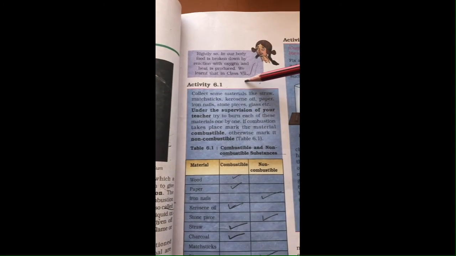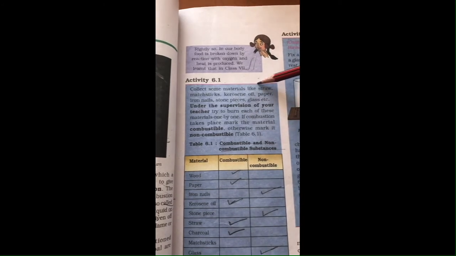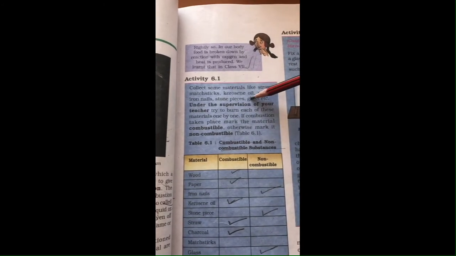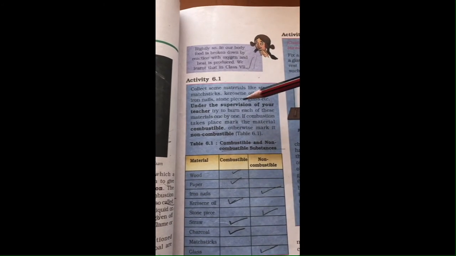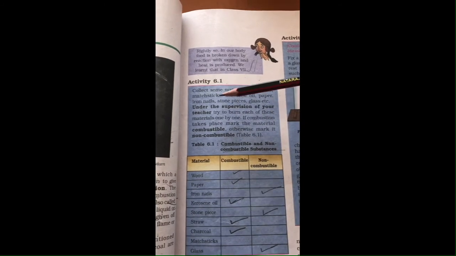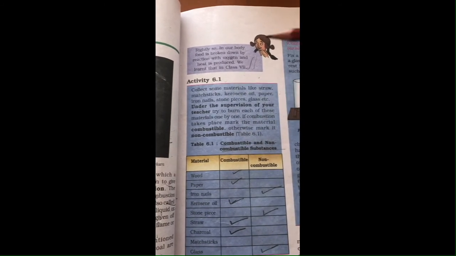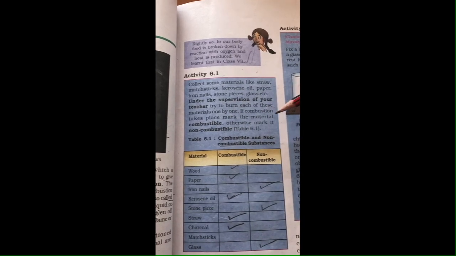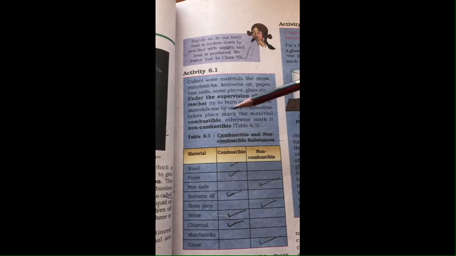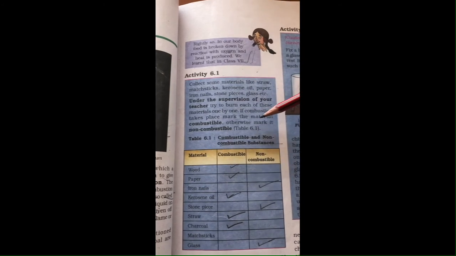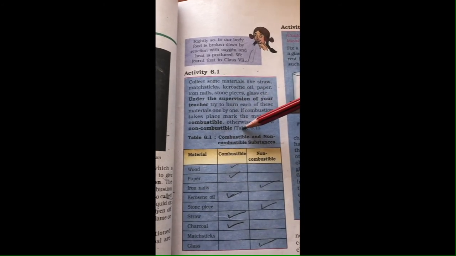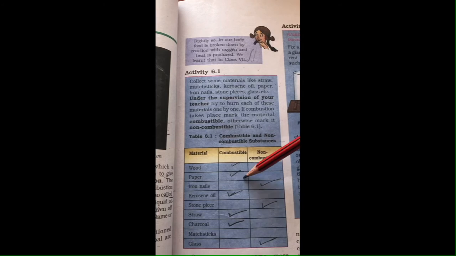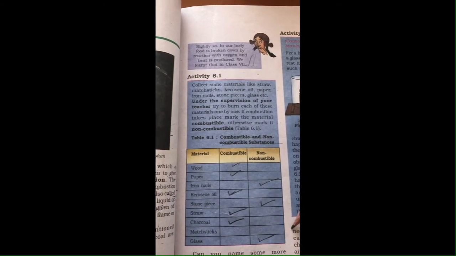And then the next activity: collect some materials like straw, matchsticks, kerosene oil, paper, iron nails, stone pieces, glass, etc. Under the supervision of your teacher, try to burn each of these materials one by one. If combustion takes place, mark the material combustible, otherwise mark it non-combustible. Like I have already marked all the substances.